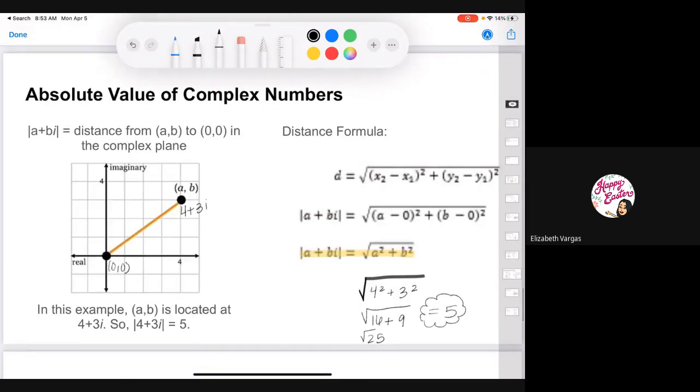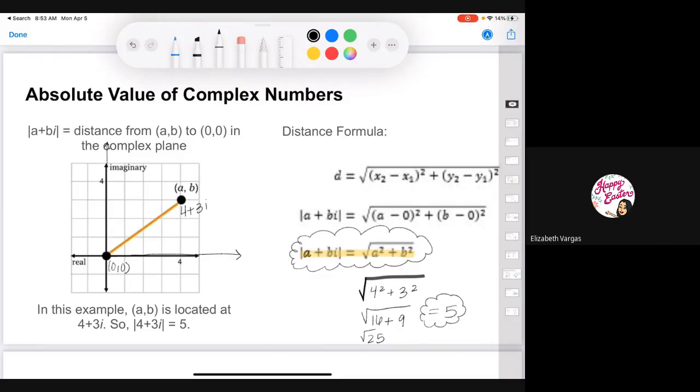So you can use the distance formula to also solve for the absolute value of a complex number, if it isn't so easy to just count the distance to 0. It's easier to count the distance to 0 when you're on a straight line, like on your x or your y, but it's a little more difficult to count diagonally. So if you have to count diagonally, all you have to do is plug it into this distance formula for your complex numbers, and you'll be able to solve.